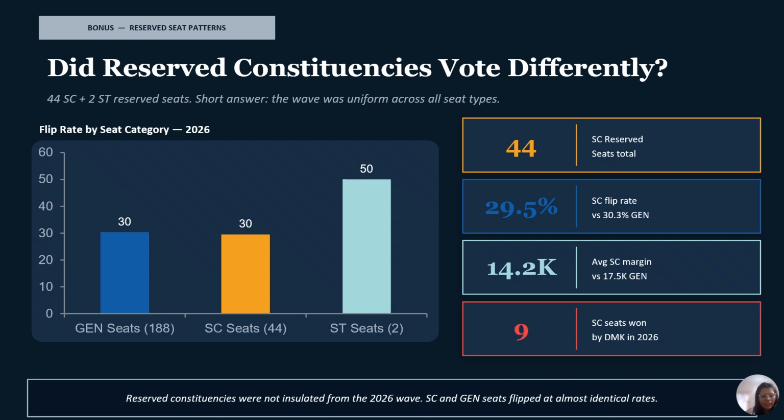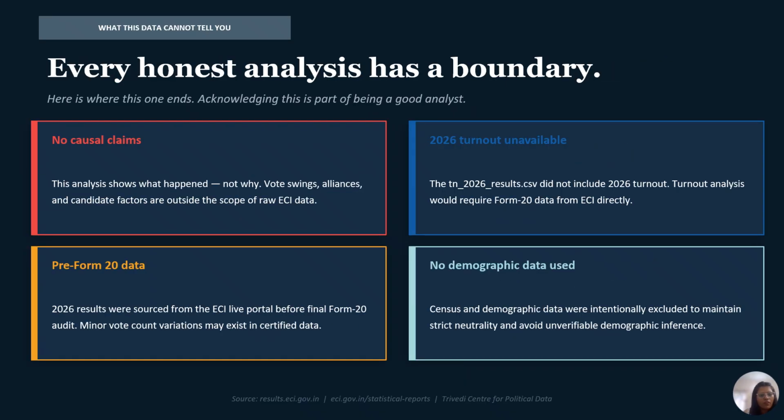Now, I always believe that a good analyst should tell you not just what the data says, but also where it runs out. So here is my honest limitation slide, and I think this one actually matters more than people expect. So what this data cannot tell you: it cannot tell you why any of this happened. Vote swings, alliance decisions, candidate choices, those are real factors, but they are outside the scope of ECI numbers. You will not find the word "because" in this entire analysis. I did not earn the right to use it.